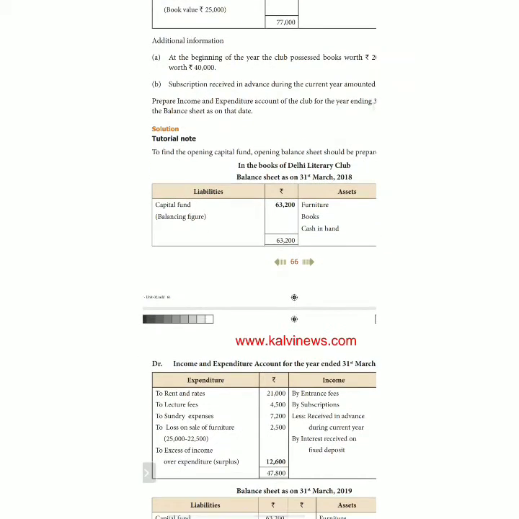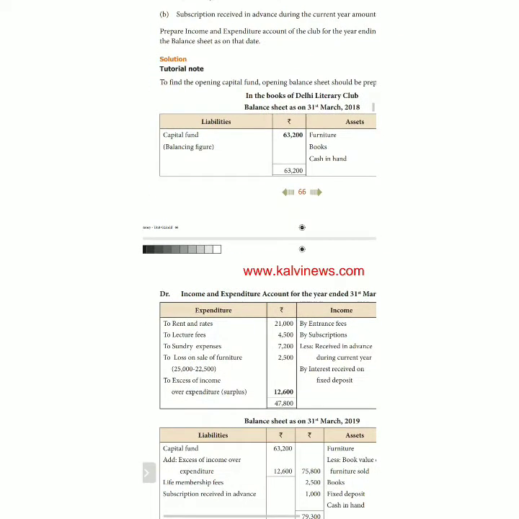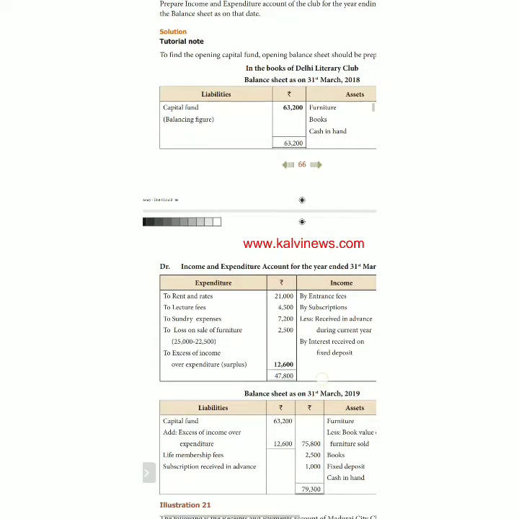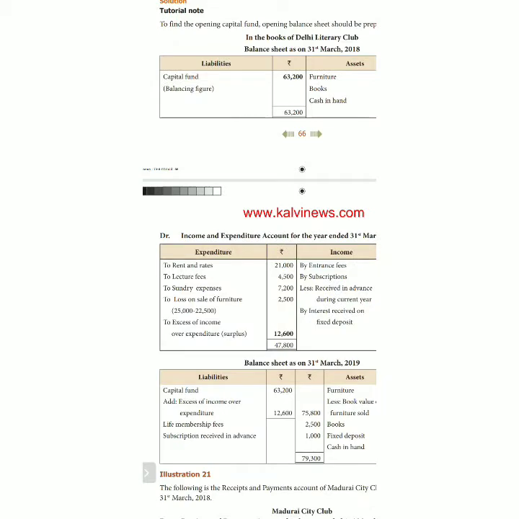Life membership fee, as given in the tutorial book itself, is treated as a capital item. So please note down, life membership is a capital income. It is to be recorded on the liability side of the balance sheet.